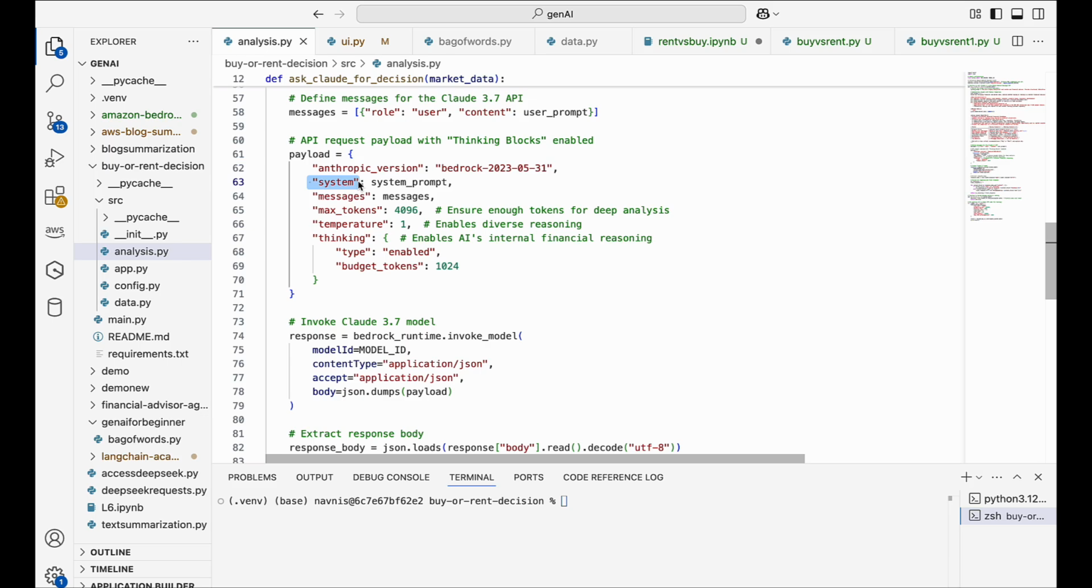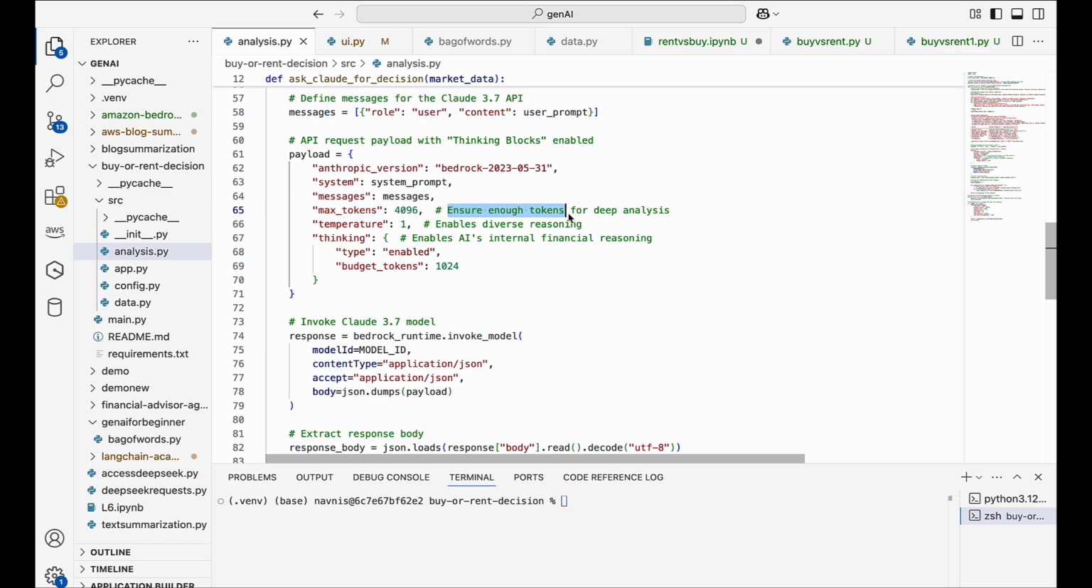This sets the AI role, instructing it to act like a highly analytical real estate advisor, ensuring structure and logical reasoning. The next one is message. Here we send our user query, the actual real estate data, and the question, should I buy or rent? This is the information Claude will analyze.